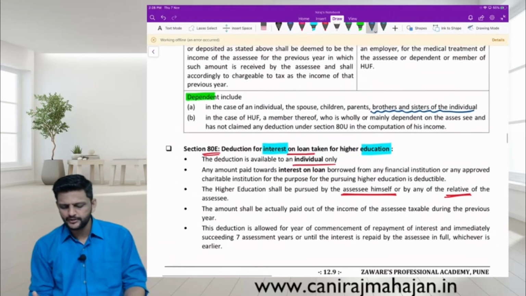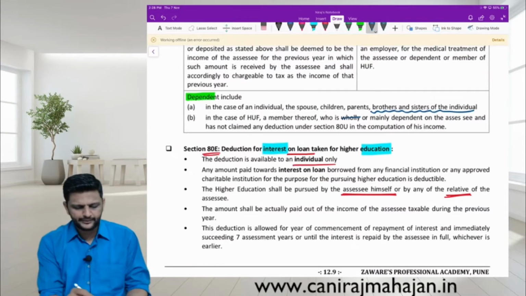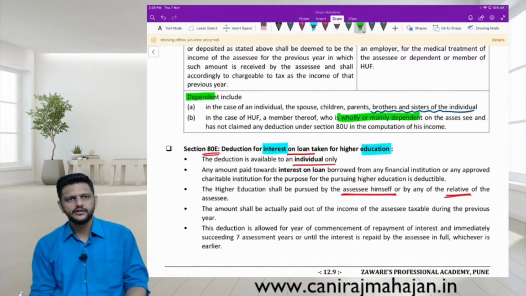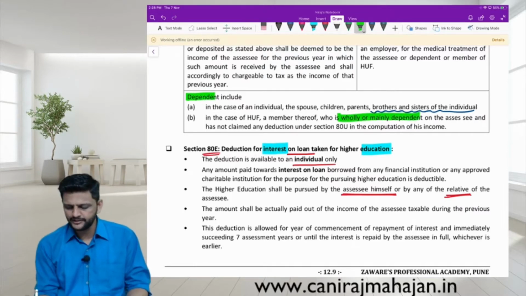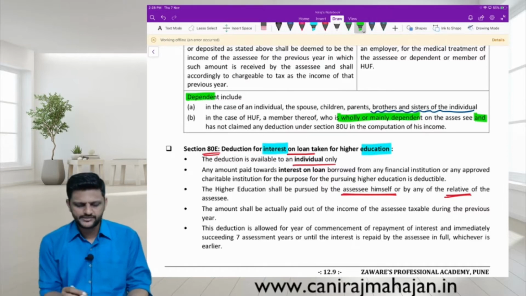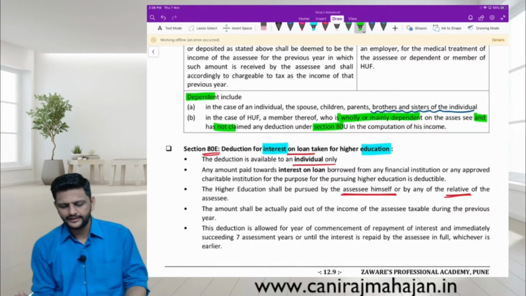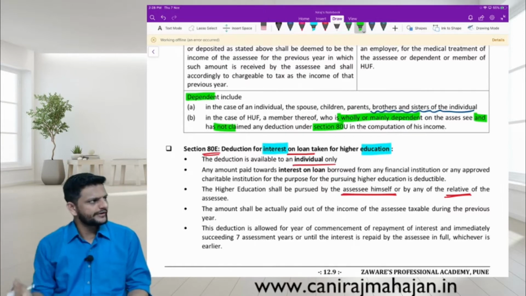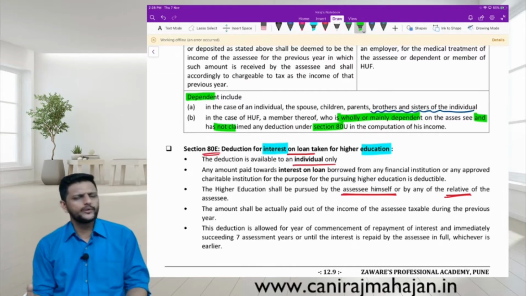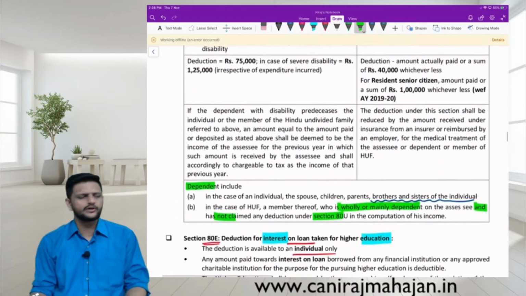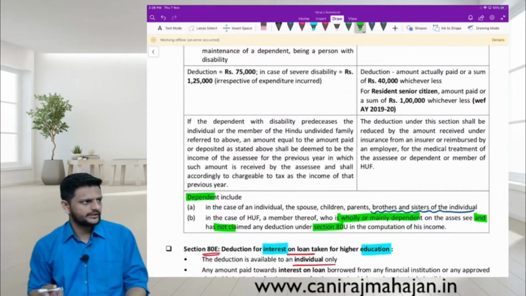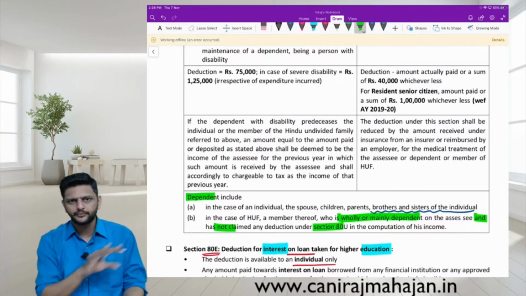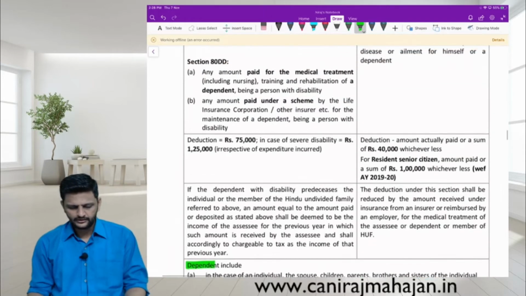In case of HUF, a member thereof is wholly or mainly dependent on the assessee. Which assessee? HUF. And he has not claimed himself, that is, the member himself has not claimed any deduction under section 80U. In that case, if the HUF spent on the member, the HUF can claim deduction. Always keep in mind, we discourage, or it is not allowed, to take double deduction. If the member is himself taking deduction and the HUF also for the same transaction, it will not be allowed. Understood? Yes or no?